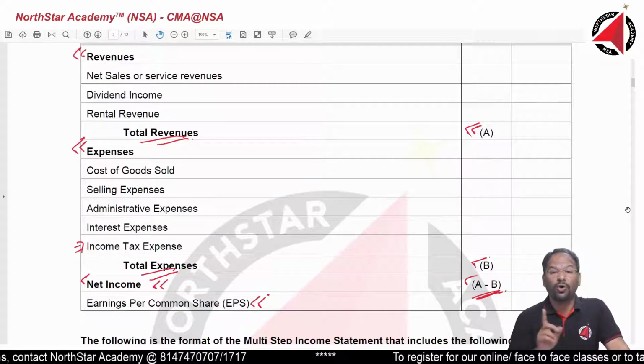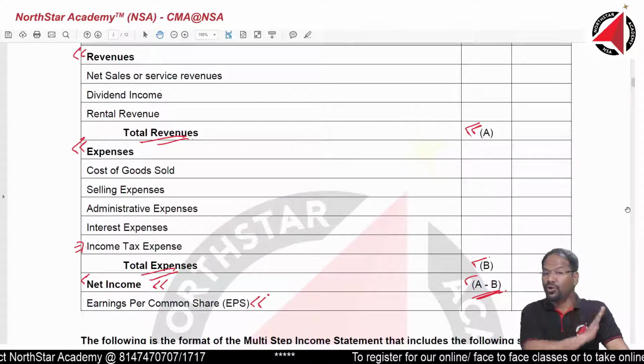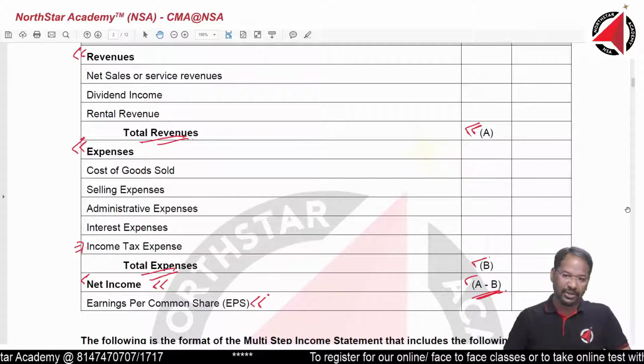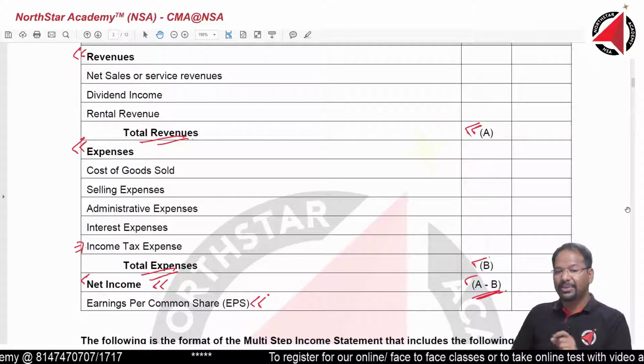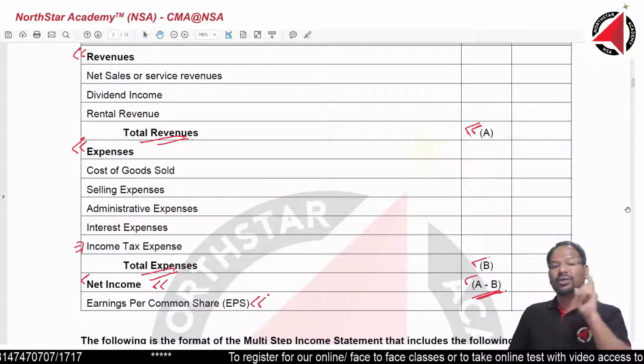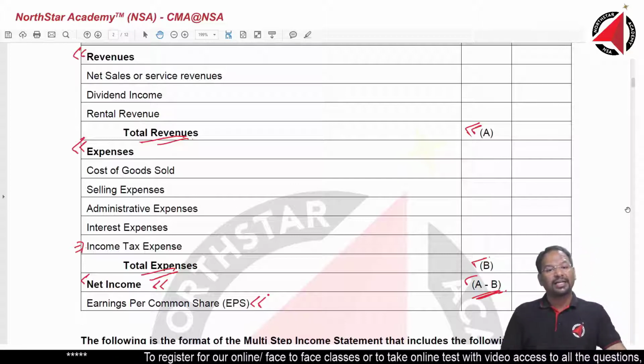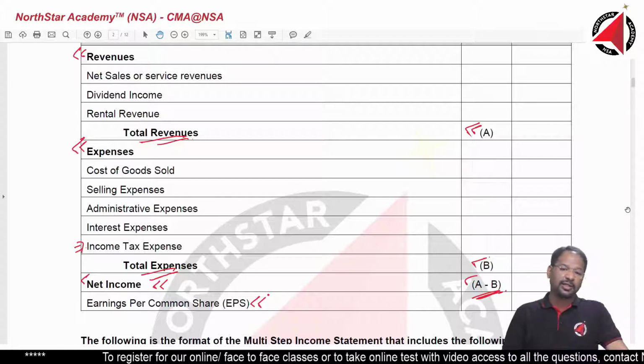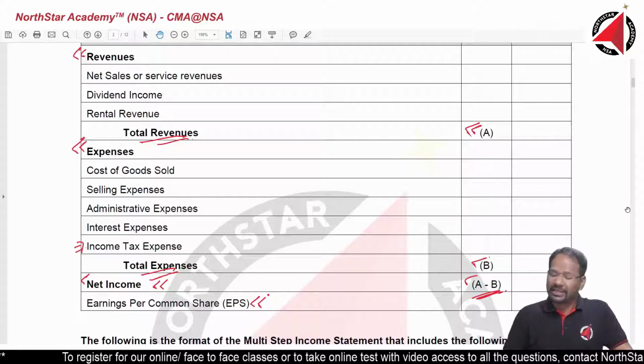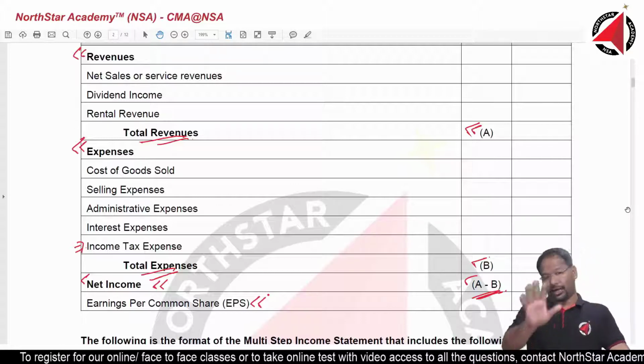Remember, we follow accrual system of accounting. We do not follow cash system of accounting. All right. So remember, all these are being done assuming accrual system of accounting. Corporates under IFRS and corporates under US GAAP, under both these GAAPs, cash system of accounting is not allowed.